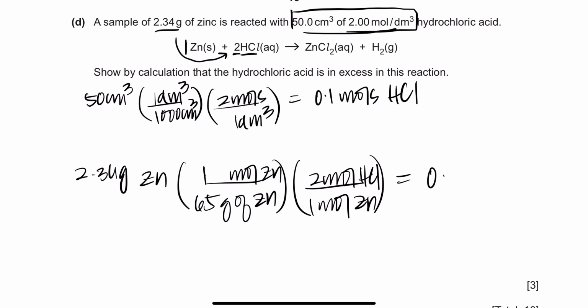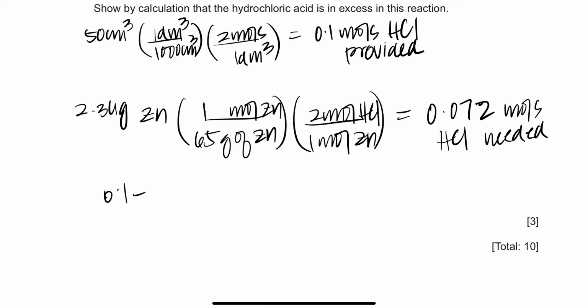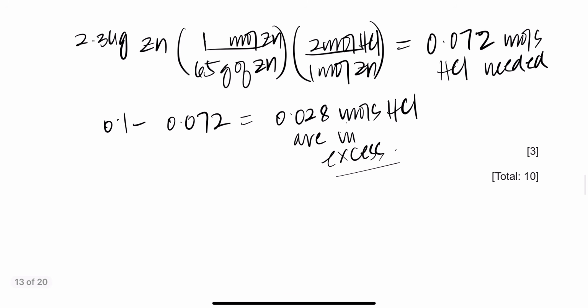So how much was actually needed? Actually for 2.34 grams of zinc, 0.07 moles of HCl was needed, and that is what has been provided. So you're showing by calculation, if you want to be more effective and efficient, you can say 0.1 minus the answer, that's going to give you 0.028 moles of HCl in excess. So see, I've actually given them all the explanation of why it's in excess, and you'll get the 3 beautiful marks for that, right? Good. Now moving on.